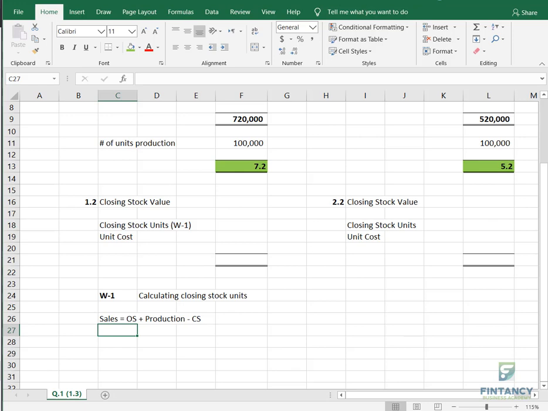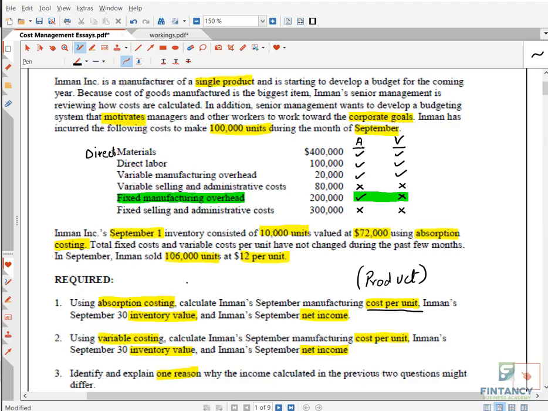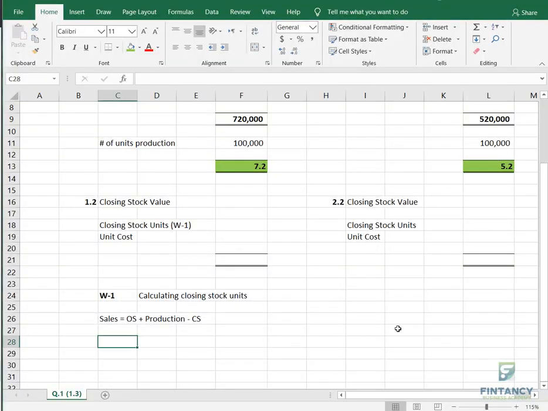So my friends, we know the sales. Remember how many were the sales in the question? 106, this one. Opening stock we also know, 10,000. Production we also know, 100,000. So can we get the closing stock? Very easily. We can have a balancing figure, right? By the way, this formula you will use when you are having units.